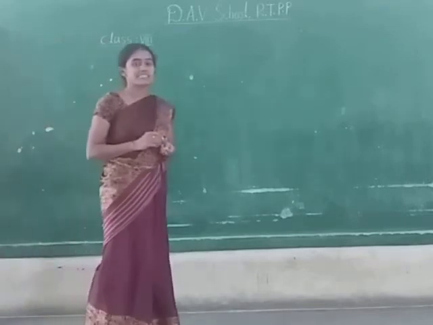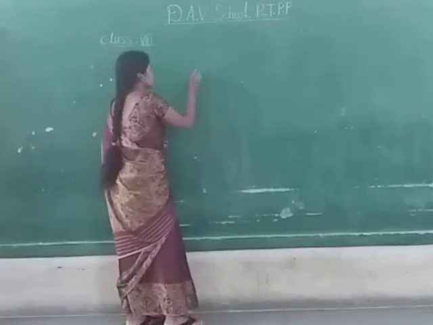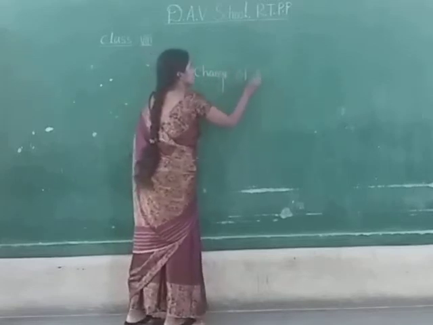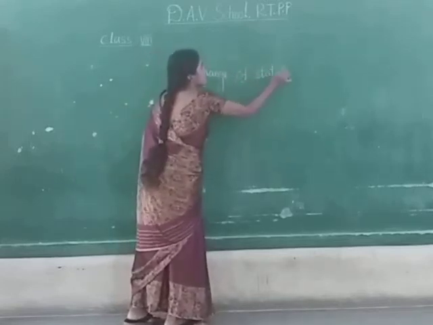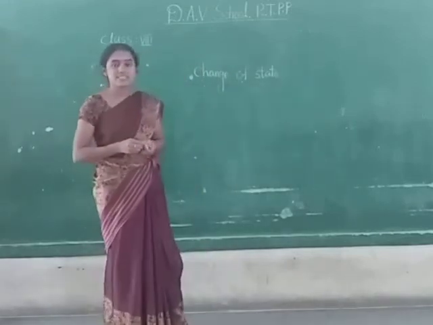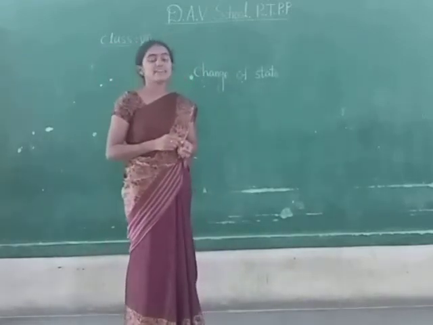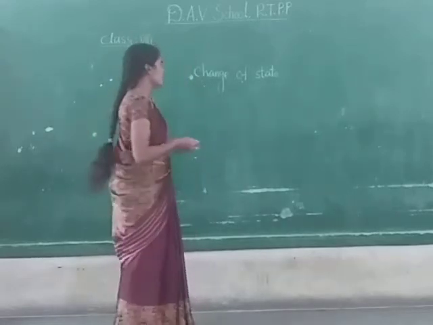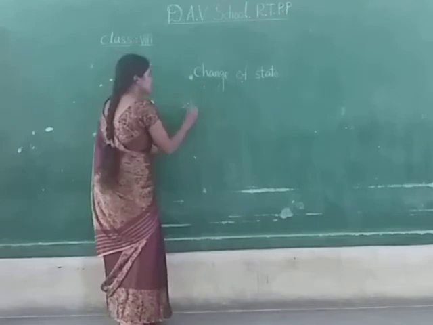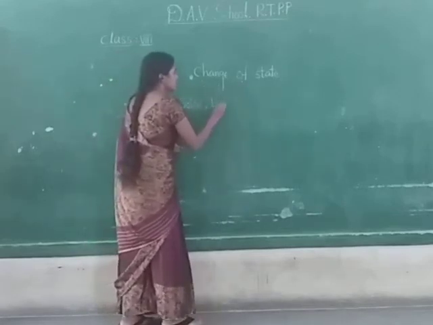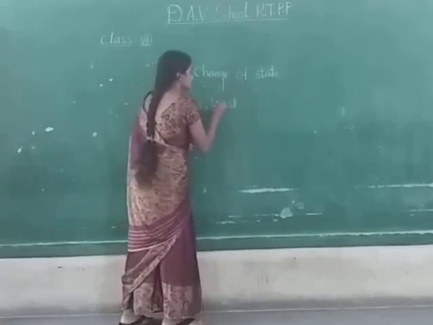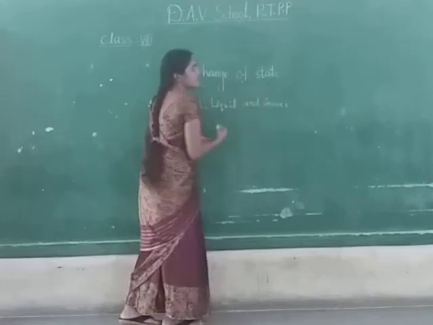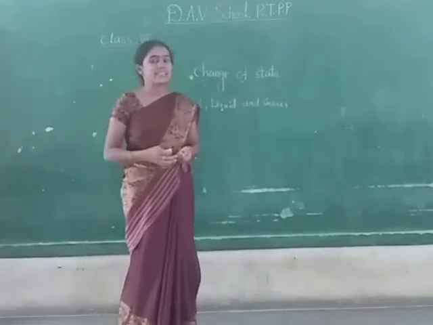Today we are going to discuss the change of state. Already in the last class we have discussed the different states in which matter exists. What are the three states? They are solid, liquid and gases. Solid, liquid and gases are the three different states in which matter is available.